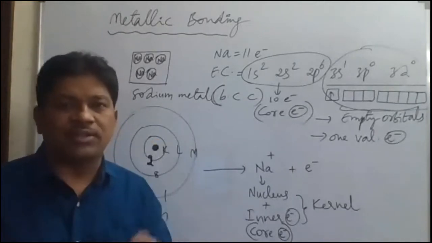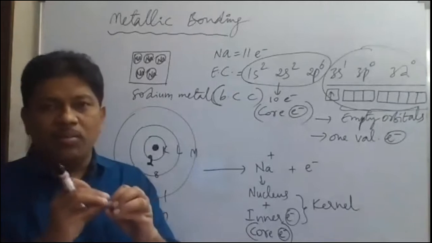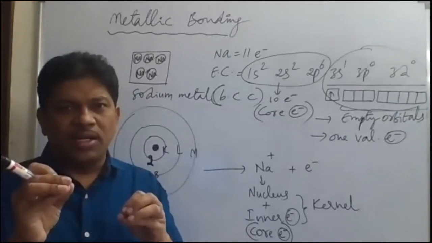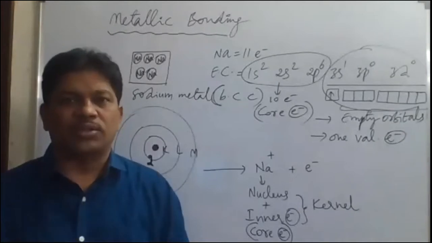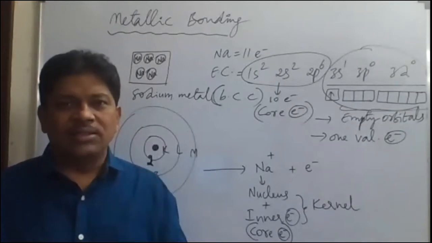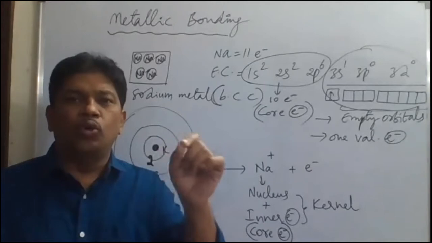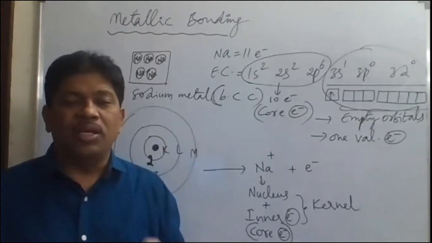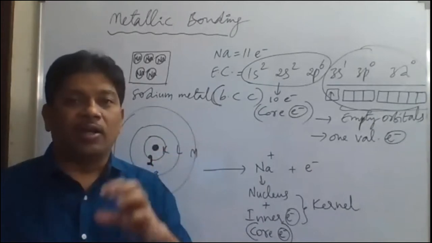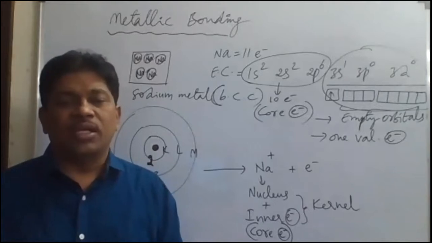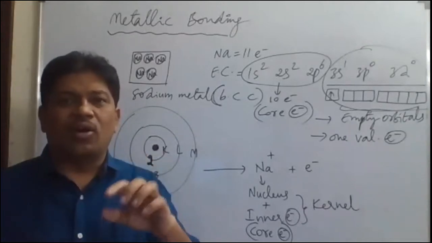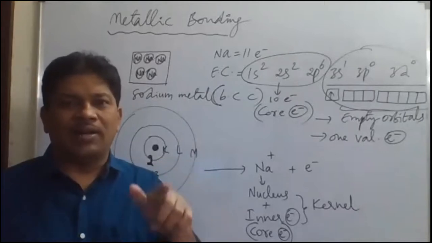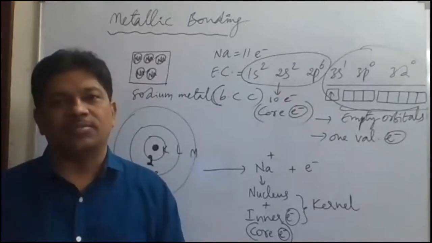These free electrons. Now from every metal atom, one electron is coming, suppose in sodium metal, and many electrons are there in the sodium metal crystal. All these electrons will form an electron pool. So an electron pool will be created inside the metal. This electron pool contains all the free electrons, mobile electrons, delocalized electrons.